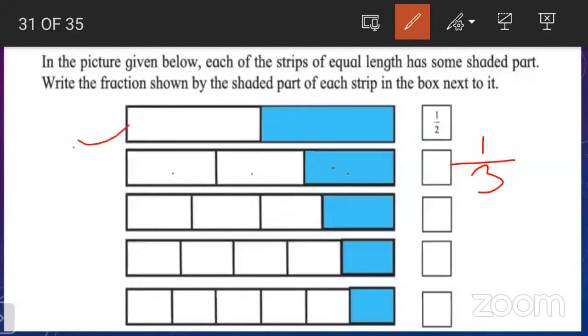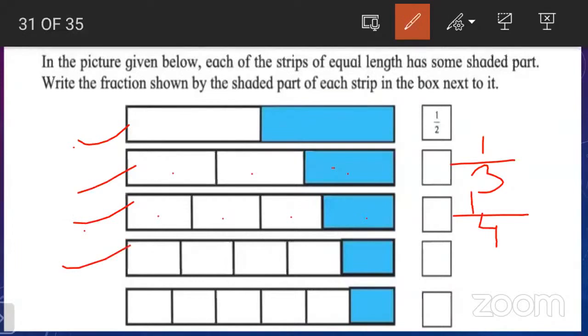So the third strip is divided into how many parts? 1, 2, 3, and 4. So let us write here 4. Then out of those 4 parts, how many parts are colored? Only 1 part.